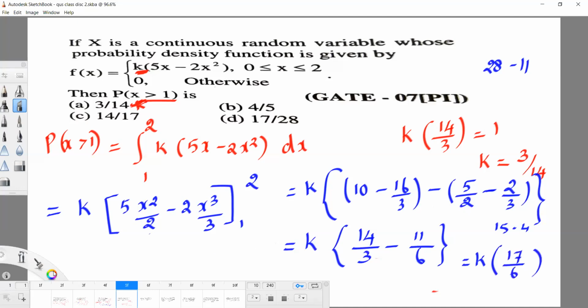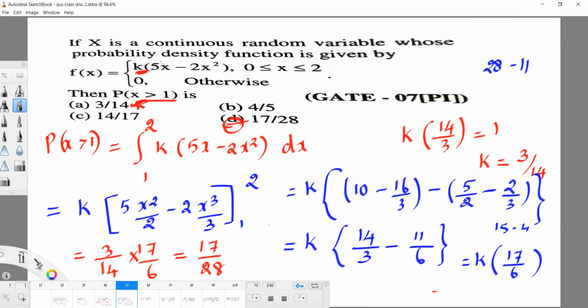Finally we can substitute the k value. The k value is 3 by 14 into 17 by 6. So the answer is 17 by 28. So option D is correct, 17 by 28.